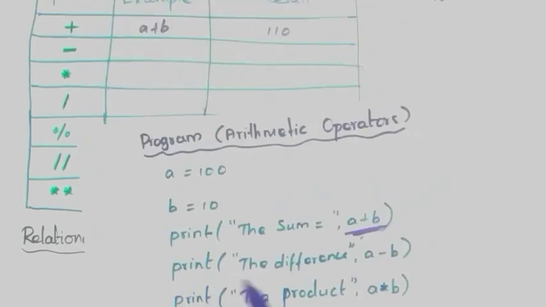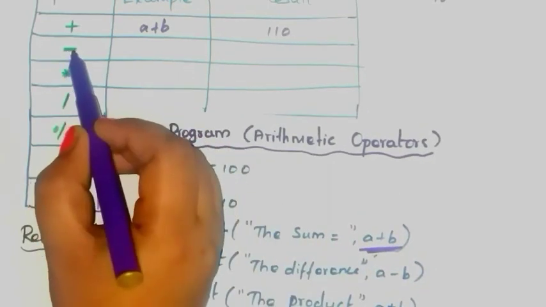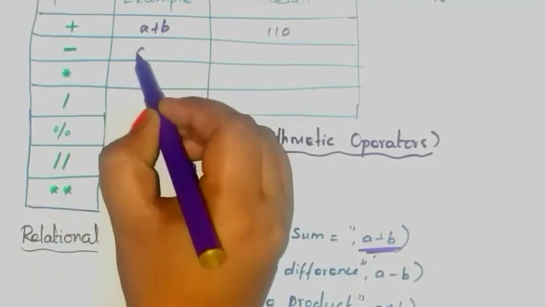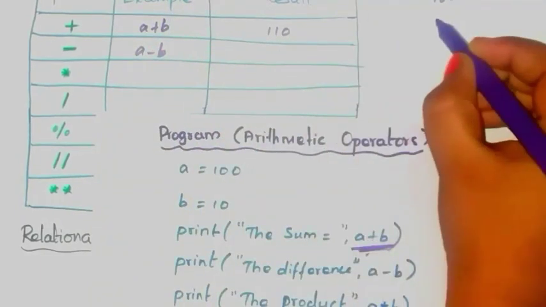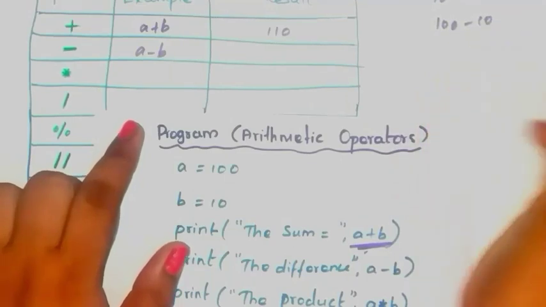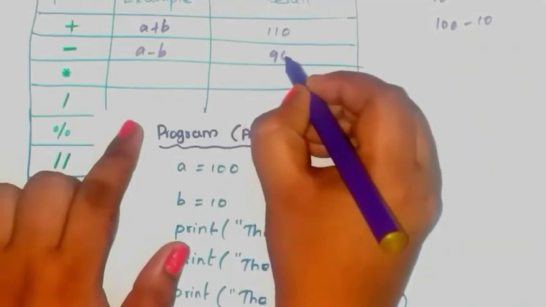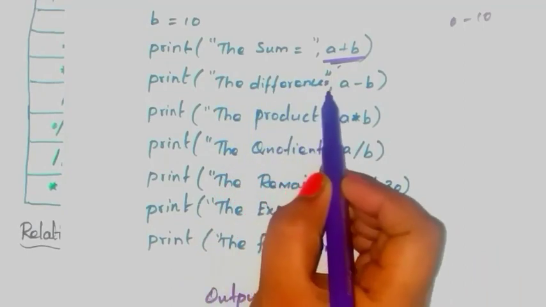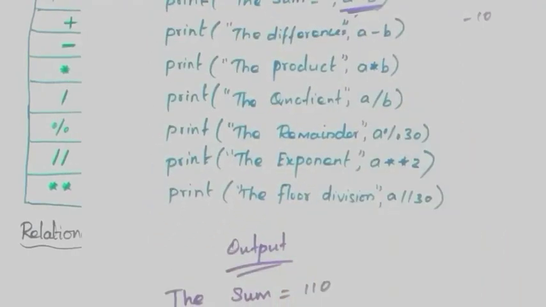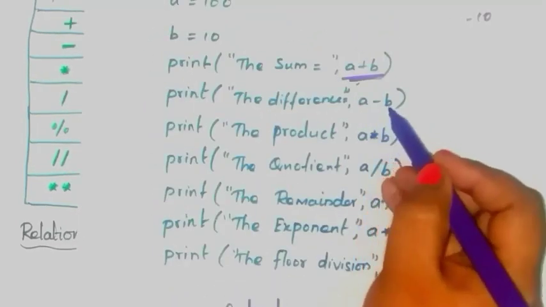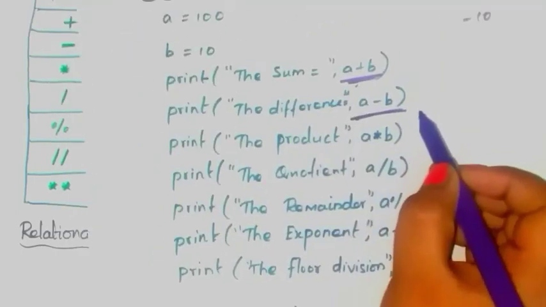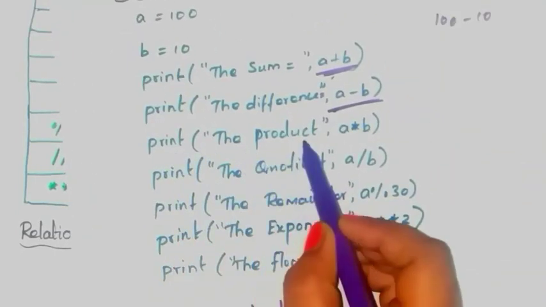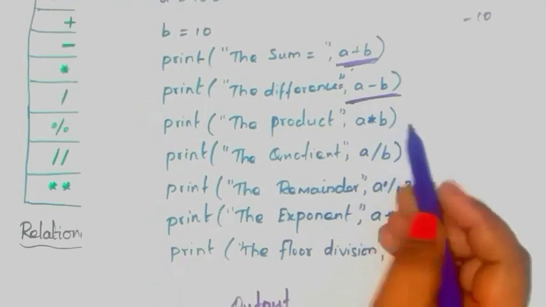Next, print the difference, a minus b. So the next operator is the minus operator. A is 100, b is 10, so 100 minus 10 is 90. So write the difference is equal to a minus b, which is 90. This is over. And next, print the product, a into b.